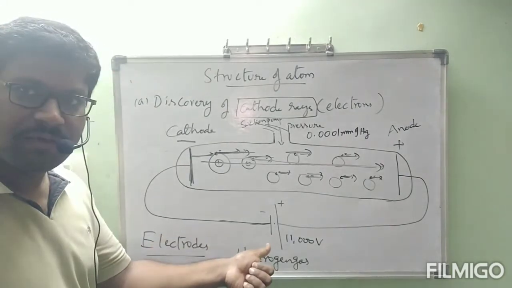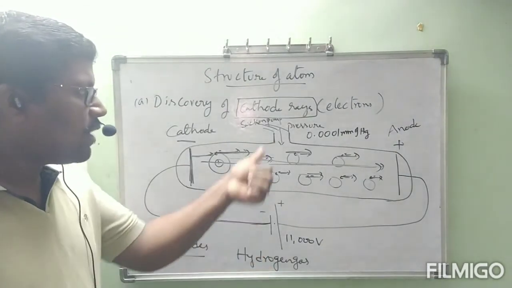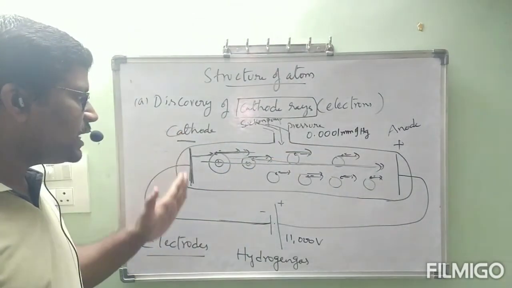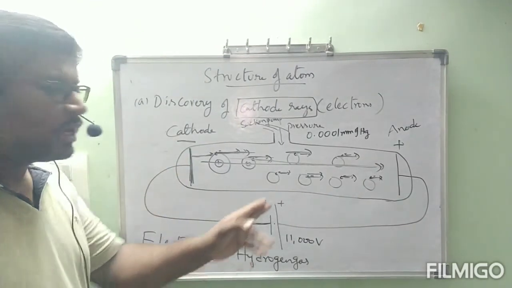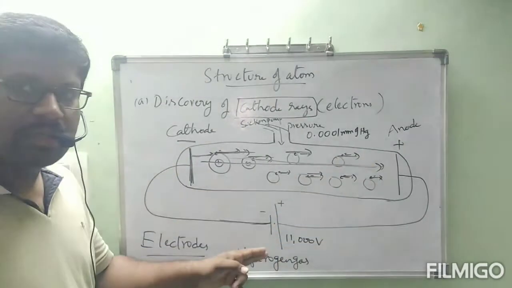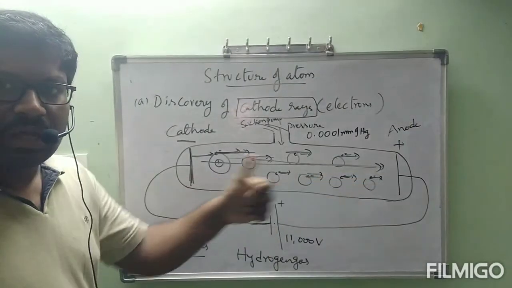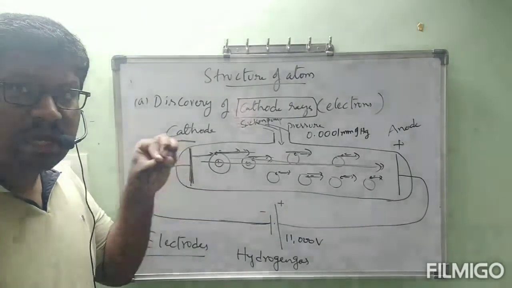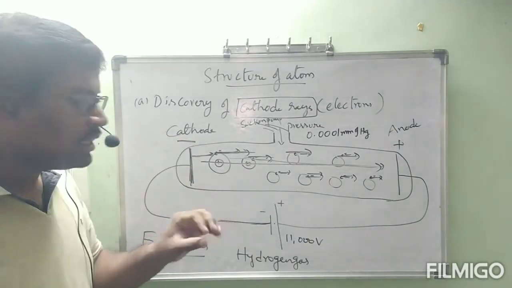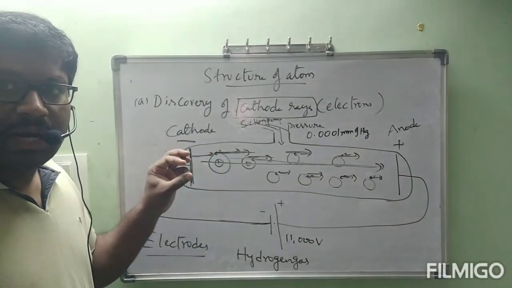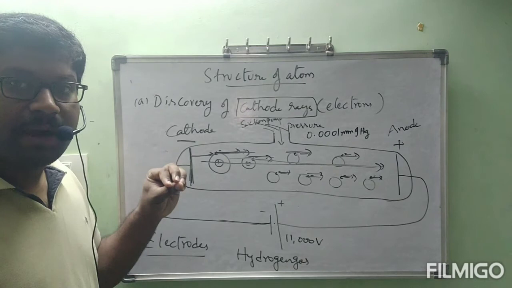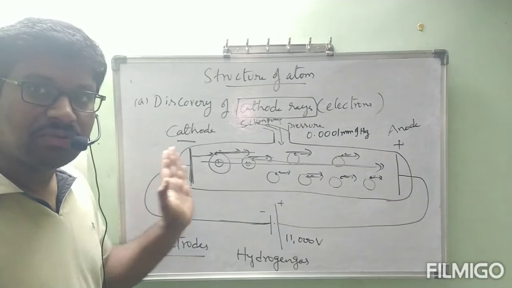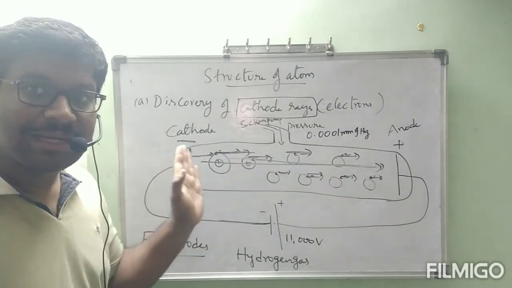Okay, what is the voltage we have used? 11,000 volts we have used. What is the pressure we have used? 0.0001 mm of Hg. Okay, the left side electrode is connected to the negative terminal of the battery. The right side electrode is connected to the positive terminal of the battery. That right side electrode is called the anode and the left side electrode is called the cathode. At once if you switch on this battery, very high voltage we are applying. Because of that high voltage, the particles contained inside the hydrogen atom come out. Those particles are moving from cathode to anode. That means they are attracted towards the anode.